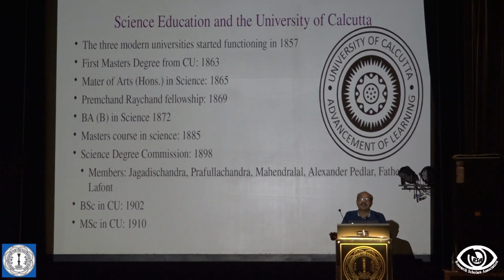But remember that Calcutta University was not teaching in those days. It was more like a big gigantic institution like the West Bengal Board or CBSE. So the university did not teach; the teaching was all done in colleges. For example, science was taught in Presidency College, Dhaka College and so on. Then we had graduation in science. It was still BA, but there were two degrees, BA-A and BA-B, and BA-B was science, which started in 1872. Then we had a master's in science in 1885. The first batch came out in 1887.